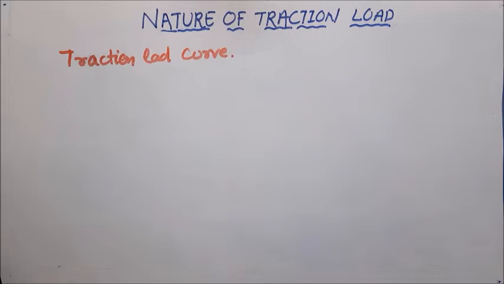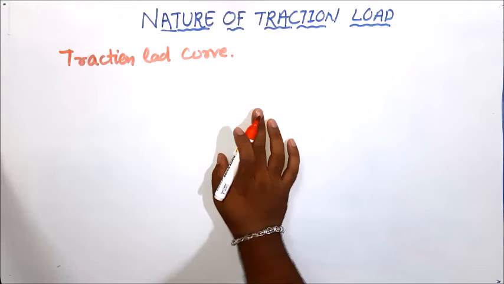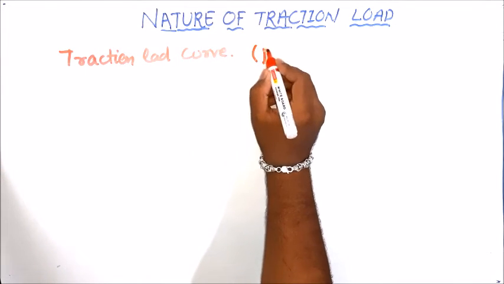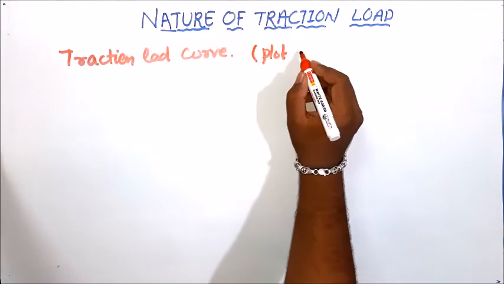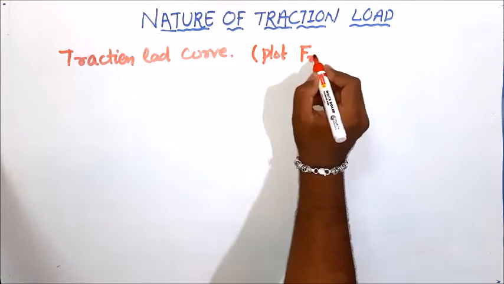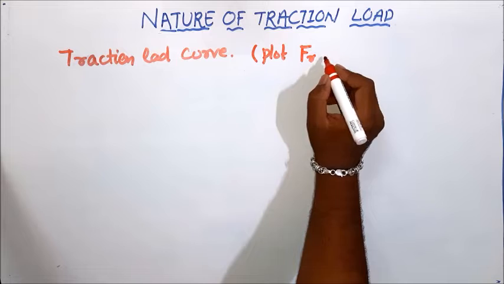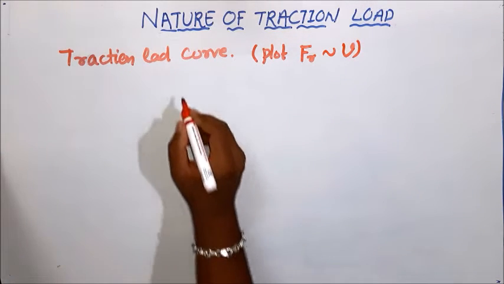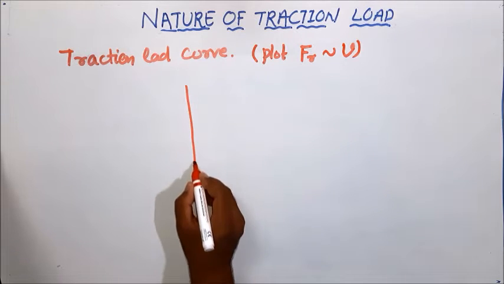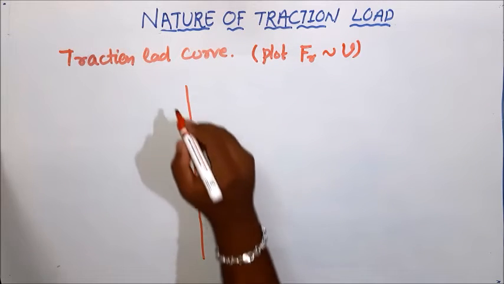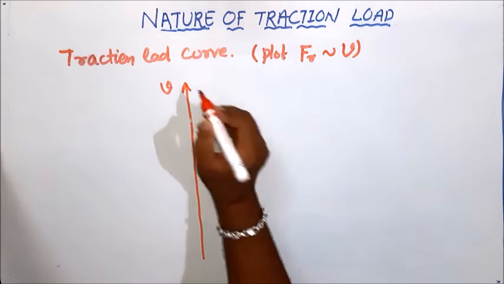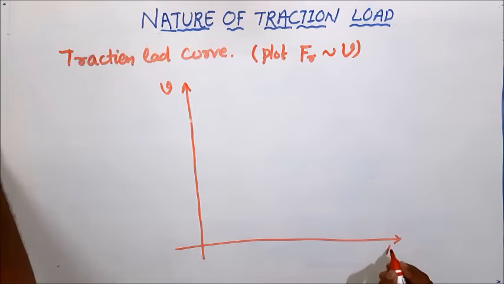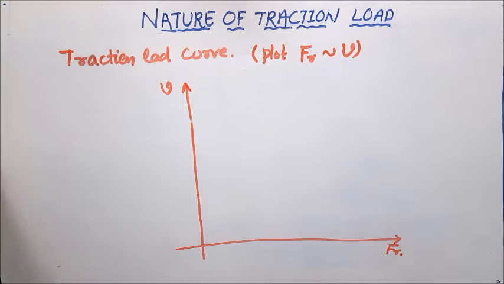Okay, let us study about the traction load curve. The traction load curve is the plot between train resistance, that is Fr, on the x-axis, versus the velocity of the train. If you try to draw it, this is my y-axis, which is nothing but the velocity of the train, and this is my x-axis, which is nothing but the train resistance, that is called Fr.